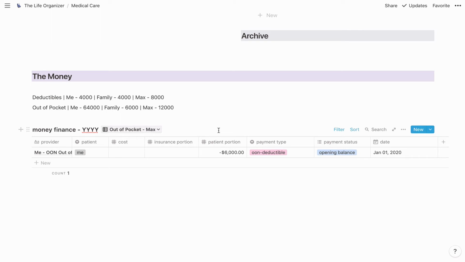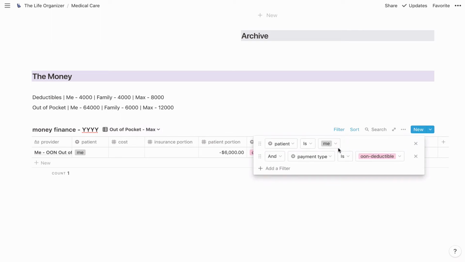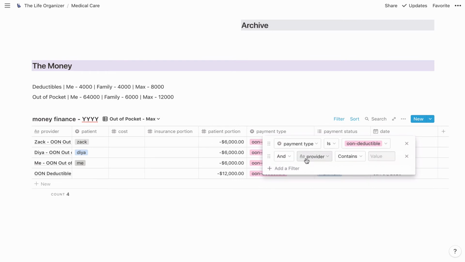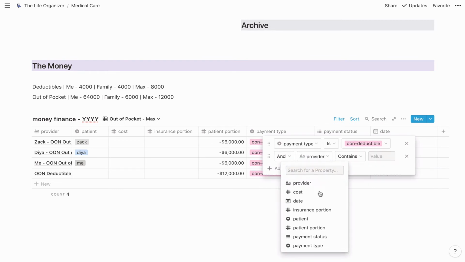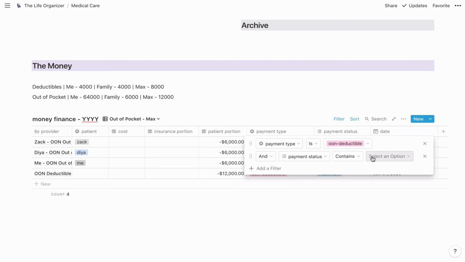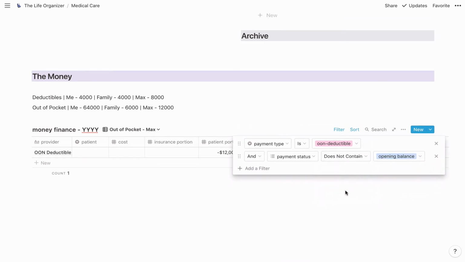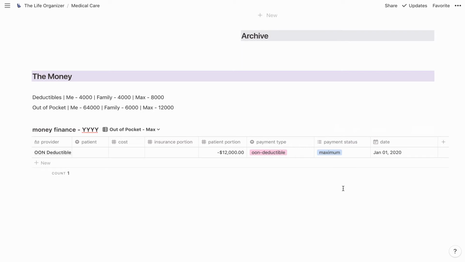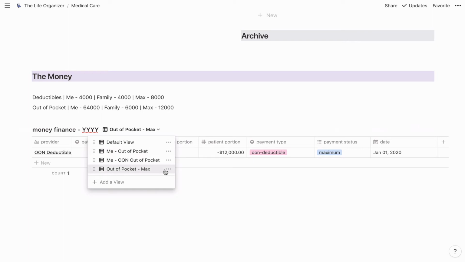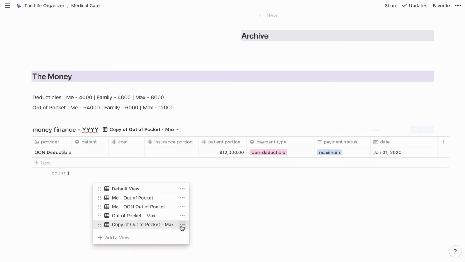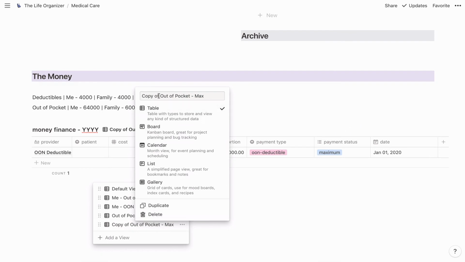And so for the filter, all I need to do is take out the patient and also take out opening balance. Okay, because remember the opening balance was for each of us, where the maximum is just for the maximum. And then of course duplicating this one so that it becomes the out of network.